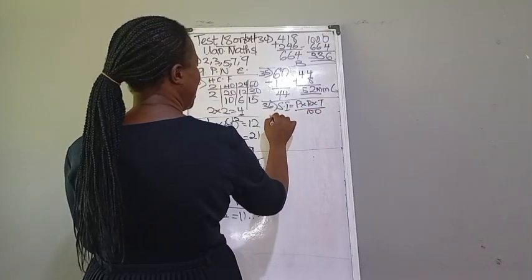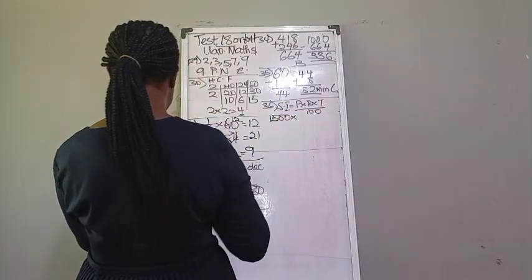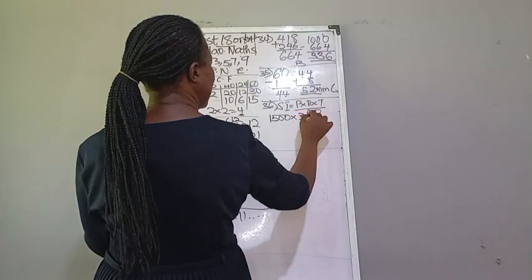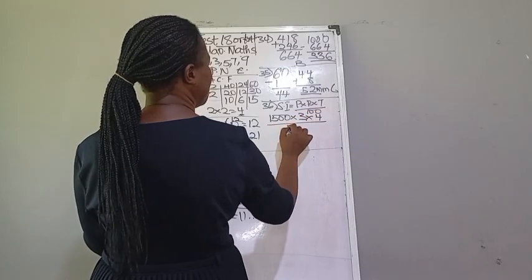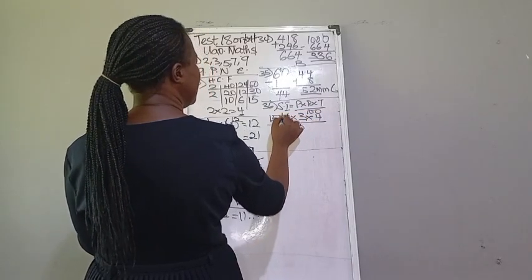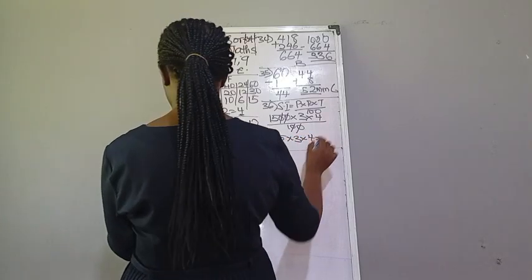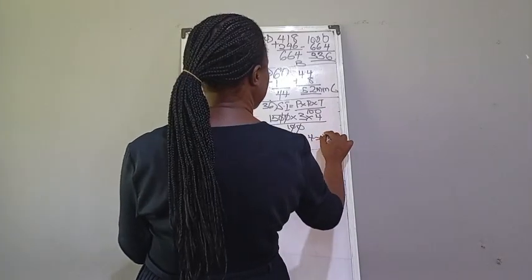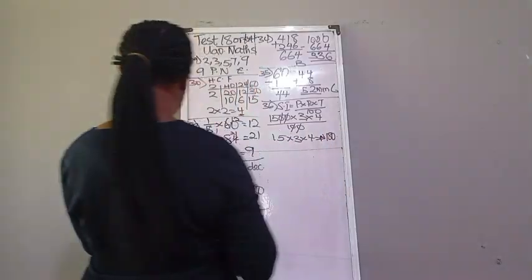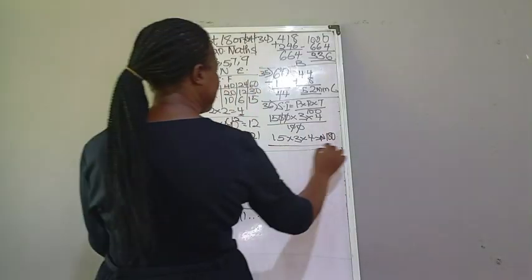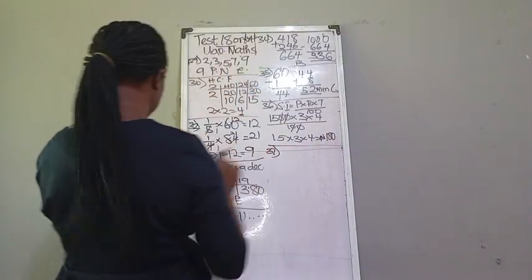The principal is the original money, which is 1,500. The rate is 3%, and the time is 4 years over 100. This 0 is 0 here. So we have 15 times 3 times 4, which is equal to 180. So we have it there.